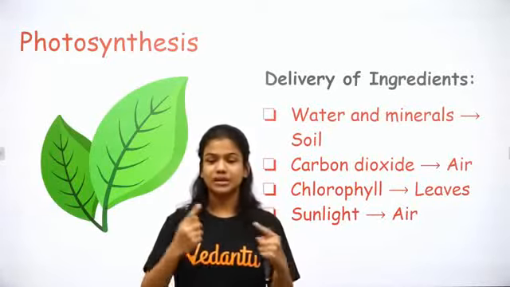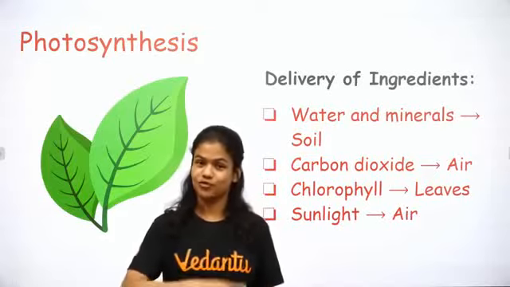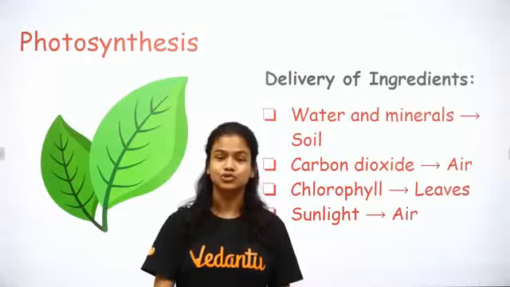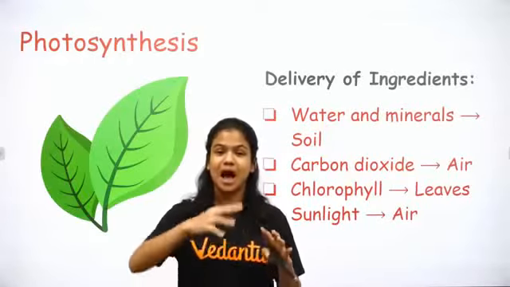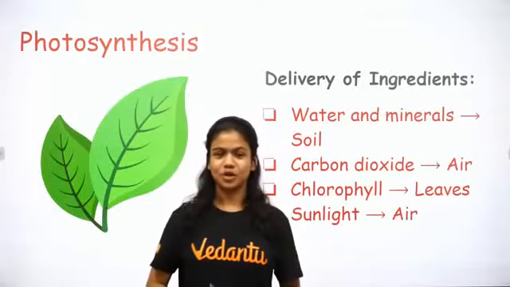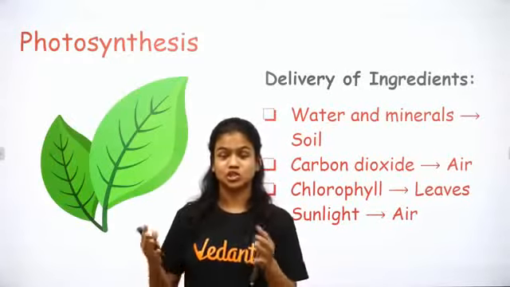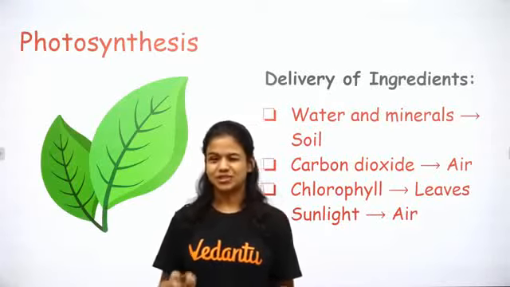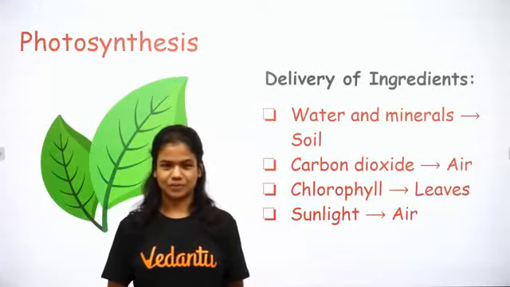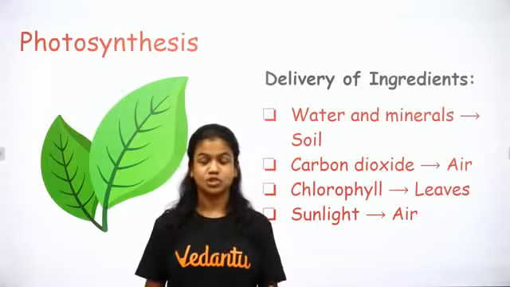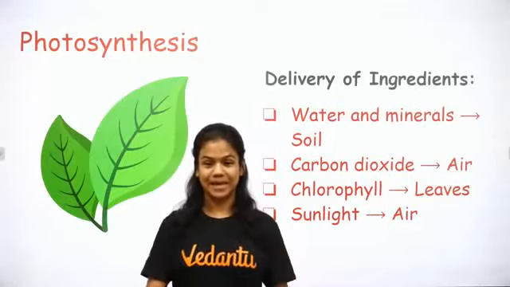Water and minerals are actually delivered from the soil. The minerals, vitamins and nutrients which are required by the plants are dissolved in the water, and water is carried up to the leaves. So where are the ingredients such as water and minerals, nutrients coming from? They're coming from the soil. Let's try to understand where carbon dioxide comes from. Carbon dioxide is present in the air around us all the time. So carbon dioxide is coming from the air.